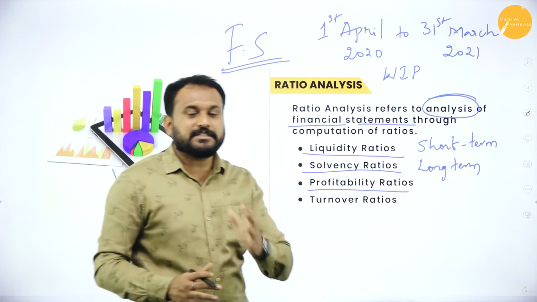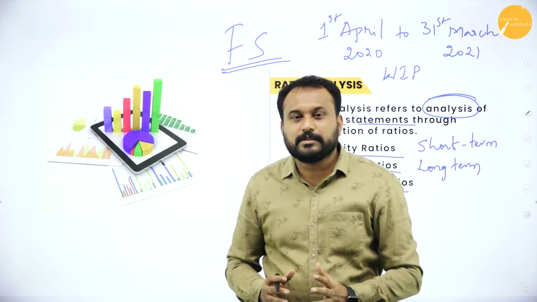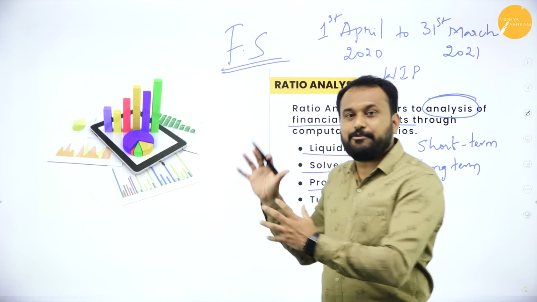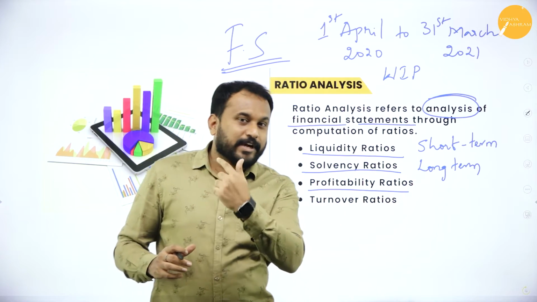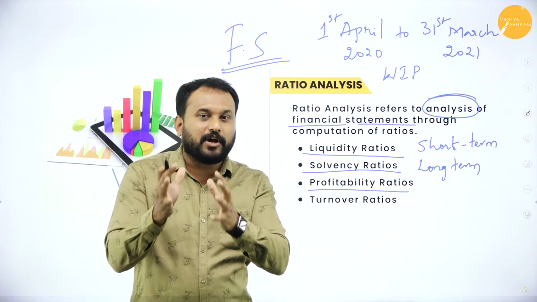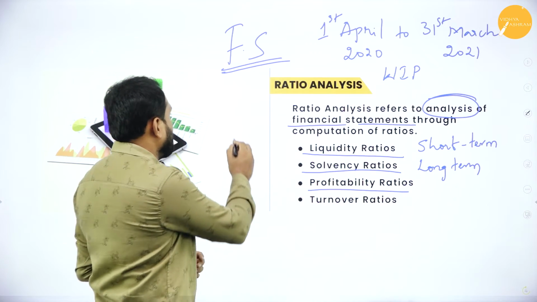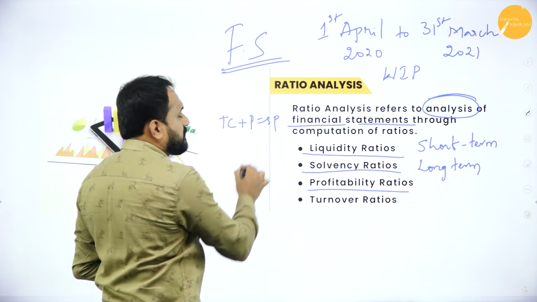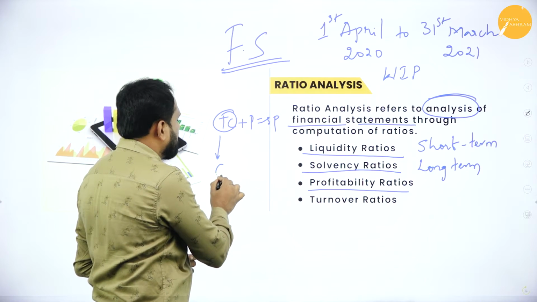Definitely no. Whenever you are supposed to get a clue that a business is making a profit, it means whatever they have manufactured is going into the market. When it is going into the market, it is making a profit. See, total cost plus profit is equal to selling price. Now you have manufactured everything and kept it in the godown.